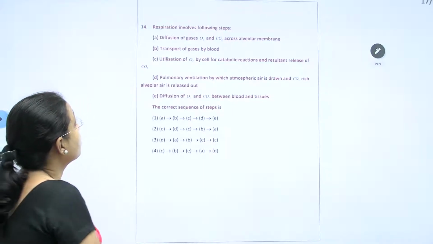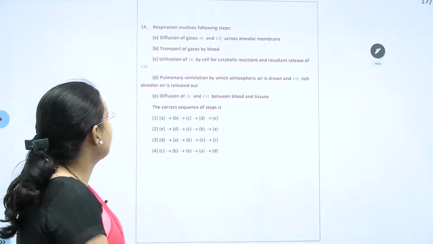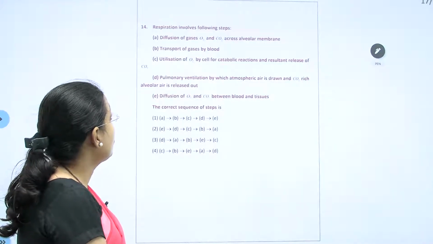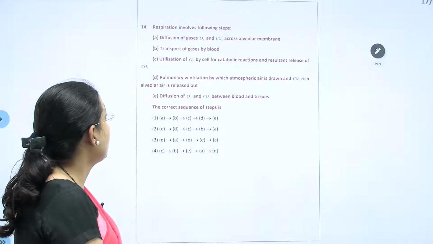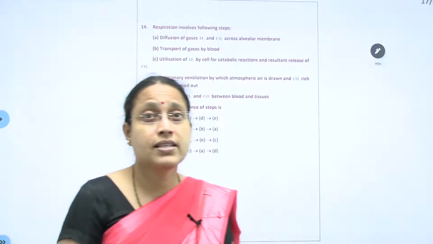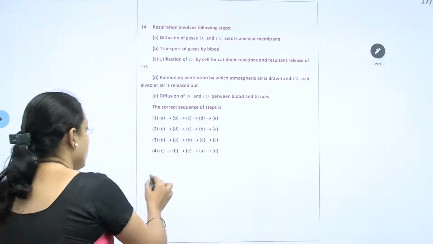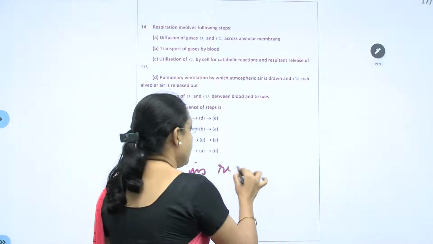Respiration involves the following steps: diffusion of gases O2 and CO2 across the alveolar membrane, transport. What is being asked here is that you have to know the sequence of steps in respiration.